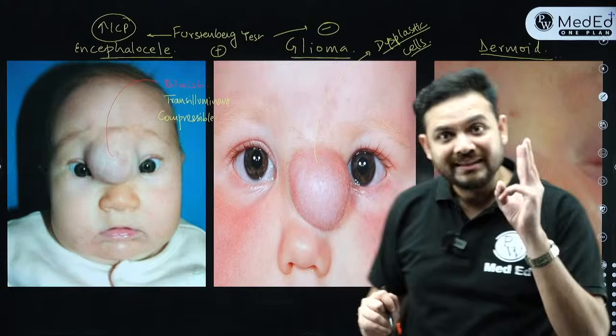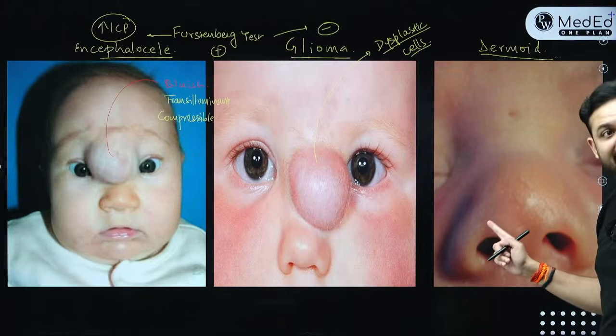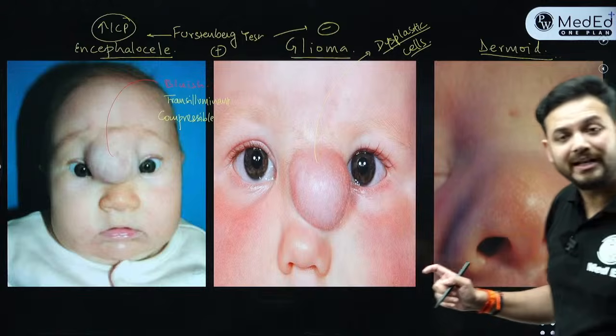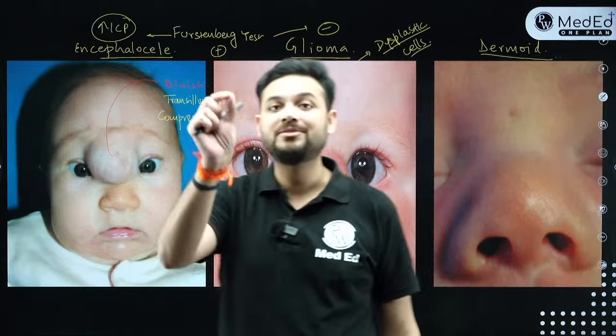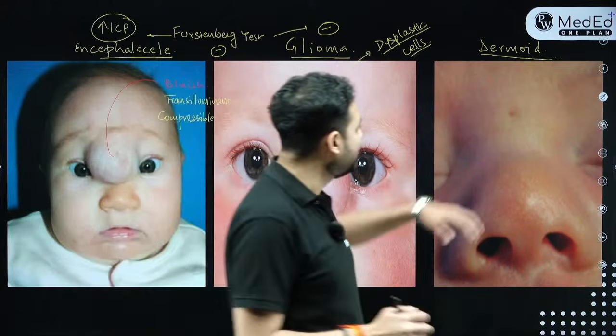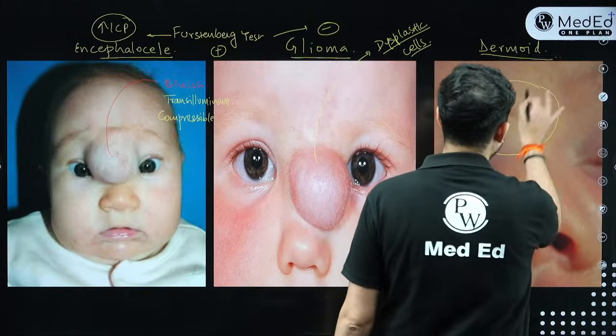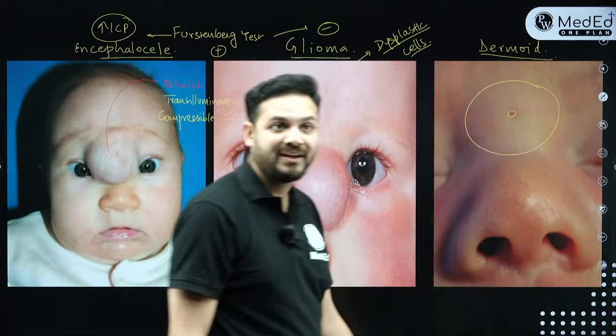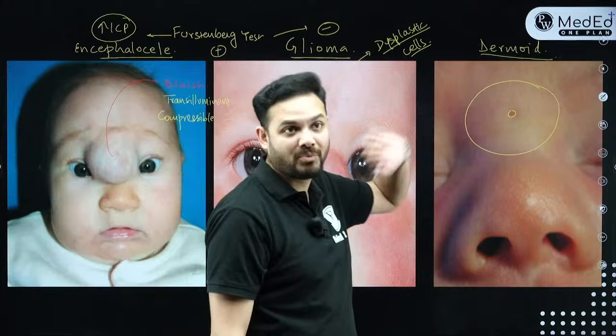Now come to the third. Third means this. What is the characteristic feature? If you see any swelling over the nasal dorsum and there is also an opening with it, a swelling over the nasal dorsum with a central opening or a pit, what do you call that? This is a nasal dermoid.